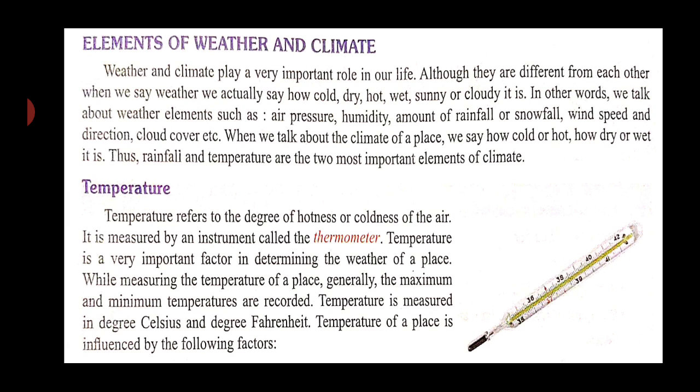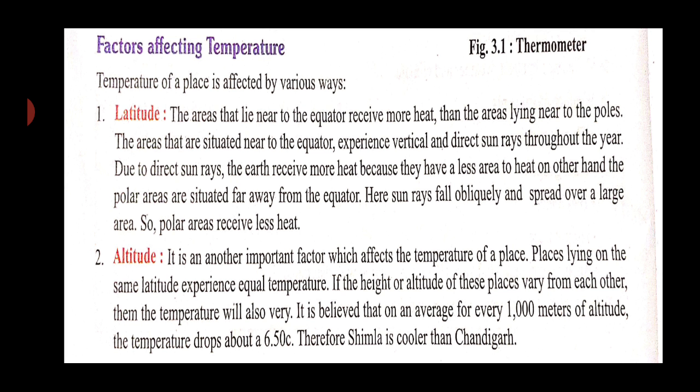Temperature can be cold, temperature can be hot, but there are certain factors behind why the temperature changes. Now what are the factors? Latitude and altitude. These are two very important factors. Now let's see the first factor. What is latitude? The areas that lie near the equator receive more heat than the areas lying near the poles. The areas situated near the equator experience vertical and direct sun rays.